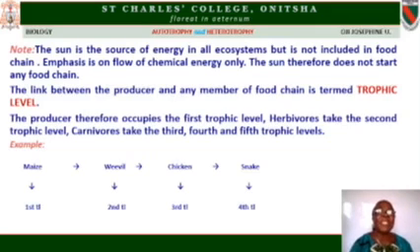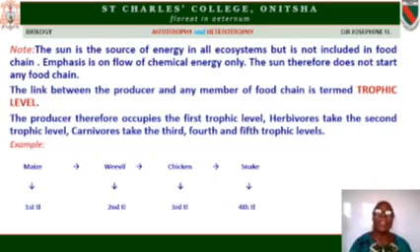So the emphasis I still say is that the sun is the source of energy in all ecological systems, but it is not included in the food chain. Our emphasis is on flow of chemical energy only, not solar energy. So the sun, therefore, does not start any food chain.